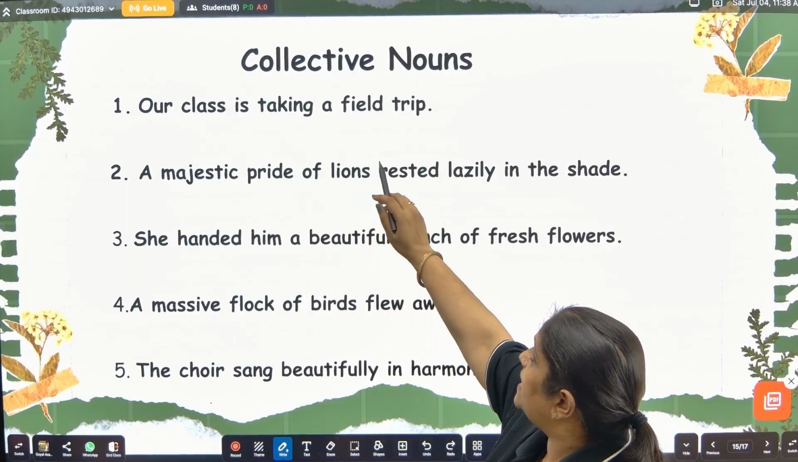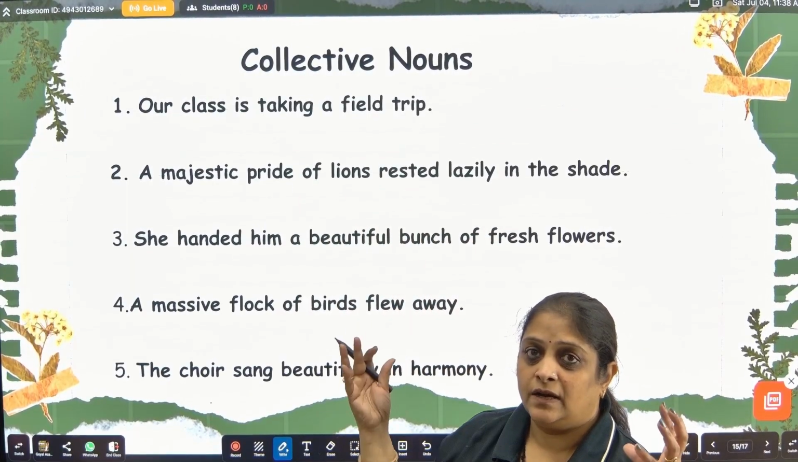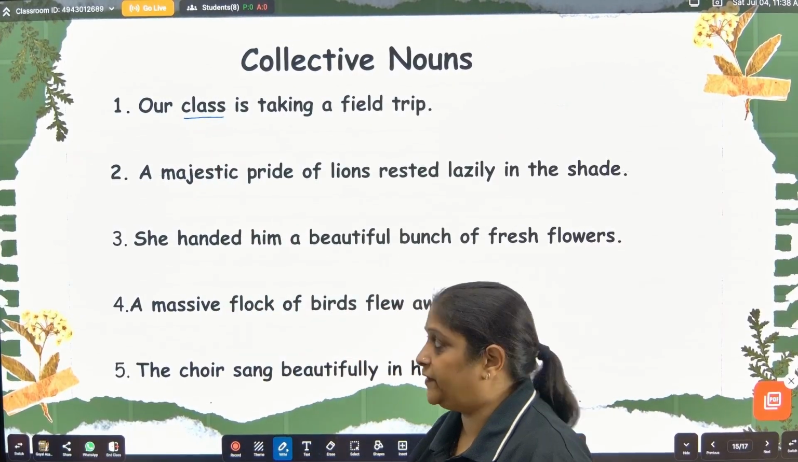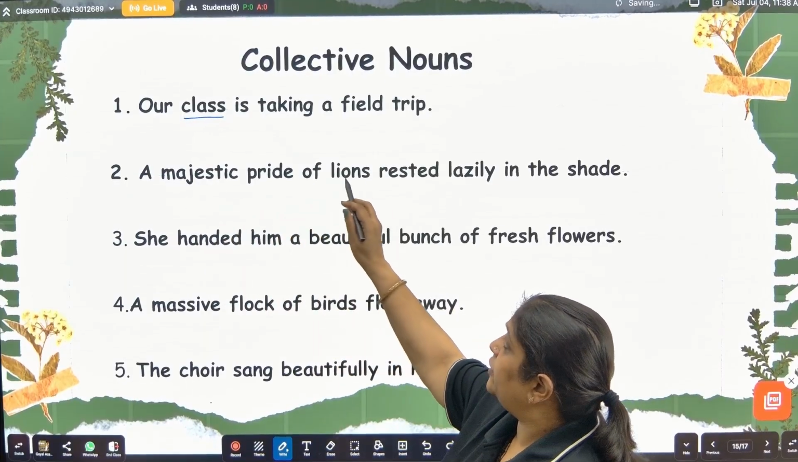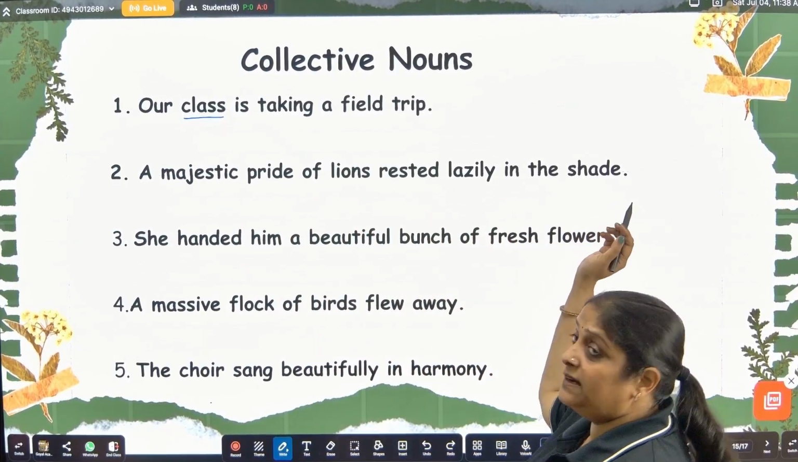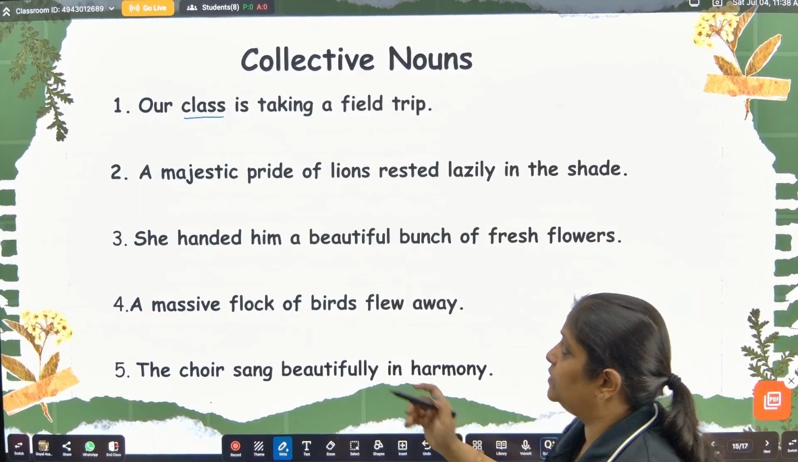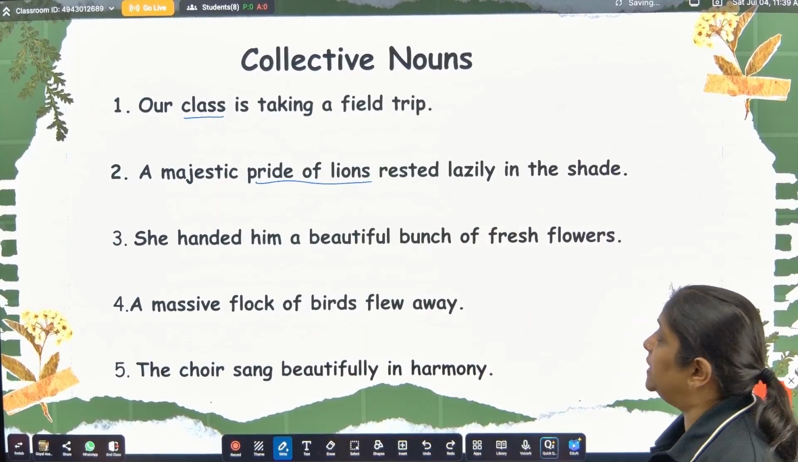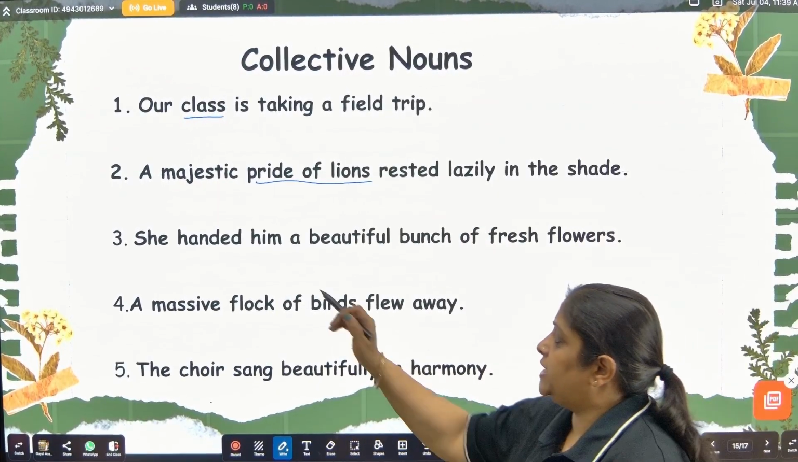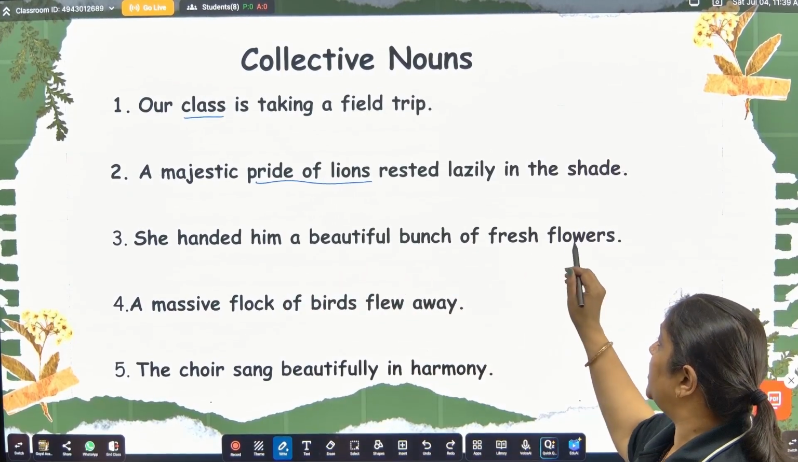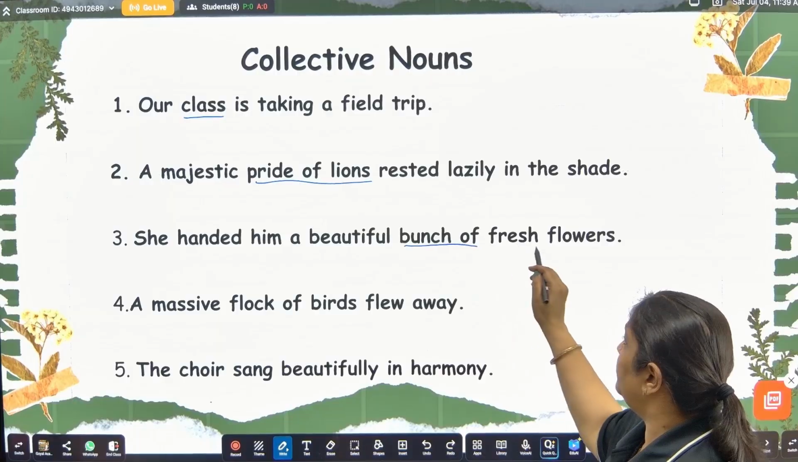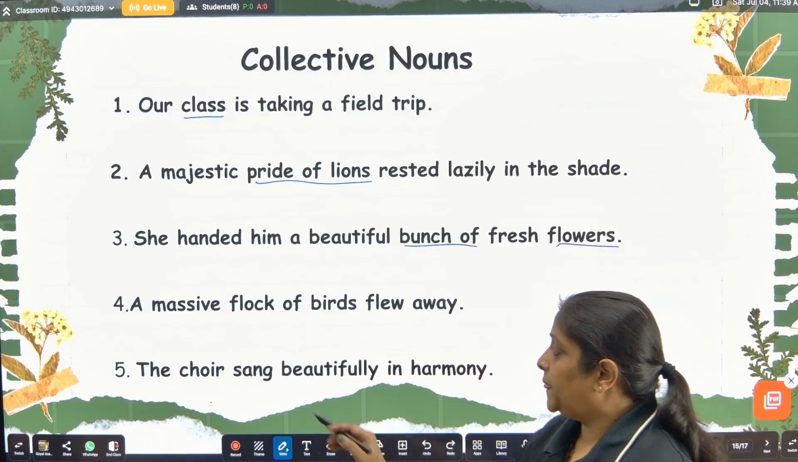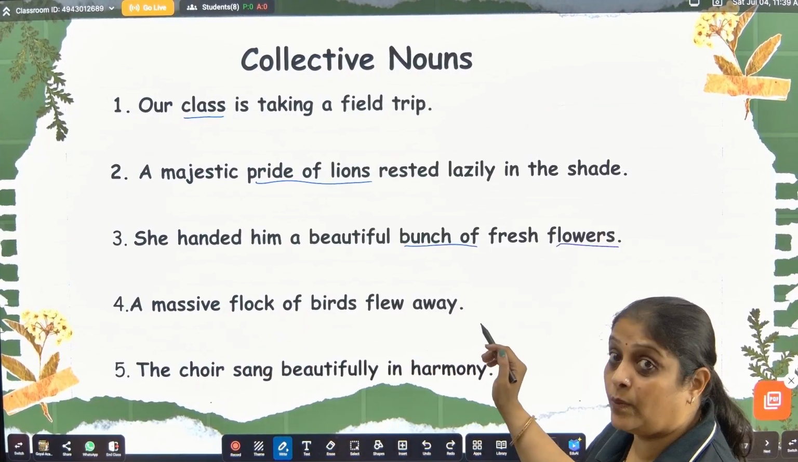Our class is taking a field trip. Now this group of students is known as class. So a class is a collective noun. A majestic pride of lions rested lazily in the shade. So pride of lions will be the collective noun. She handed him a beautiful bunch of fresh flowers. Bunch of flowers. This is known as a collective noun.